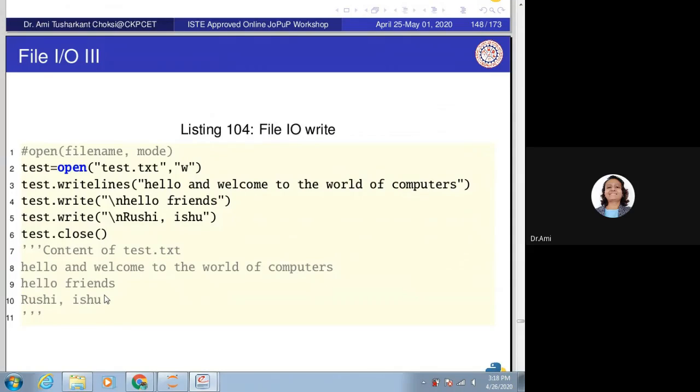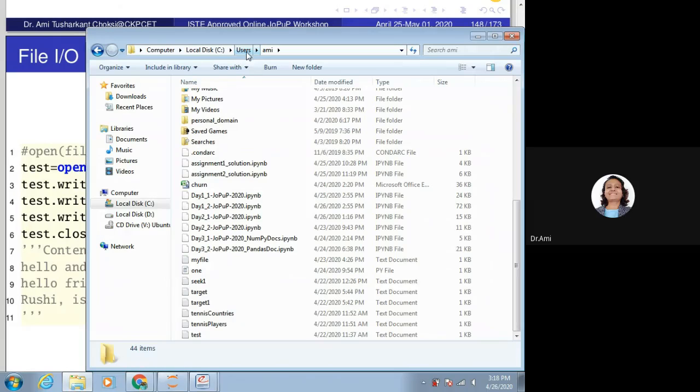Now, where is this file for Jupyter Notebook? It is here in the directory where it is installed. Say for me, it is there in C:\Users\AMI. Here I do have those files, that is test.txt.